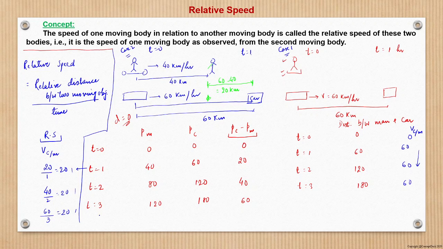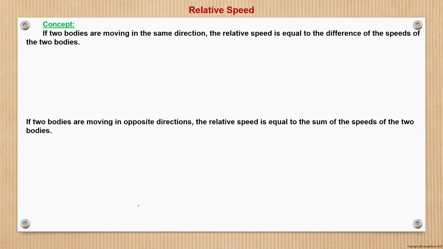What is the meaning of relative speed? What do we understand by relative speed? It means the rate at which the distance between the two moving objects is changing per unit time. That is relative speed, right? Now, to find relative speed, we need not do all this story. It's very simple. That we will see in the next slide.